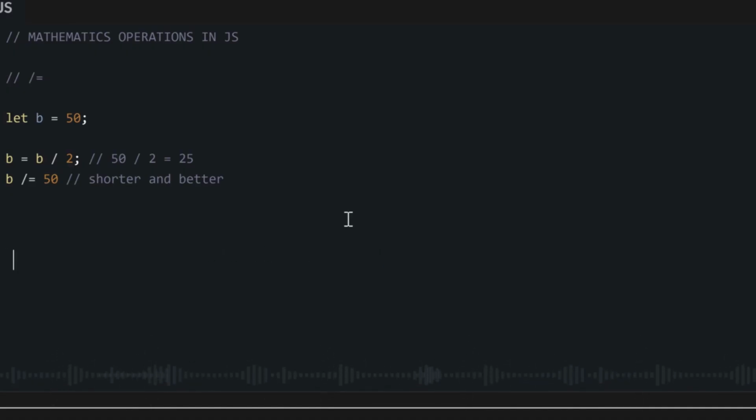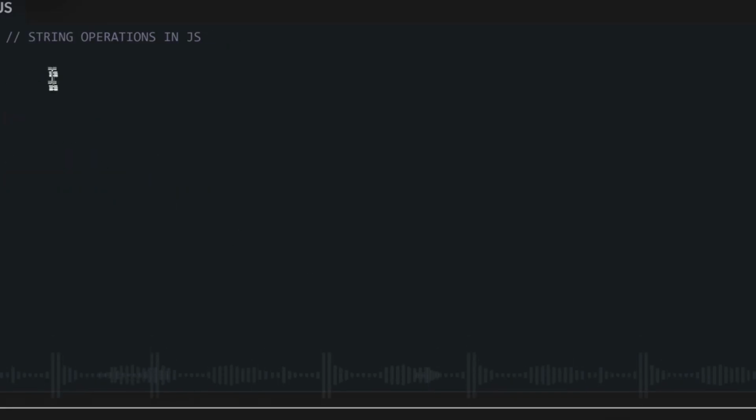Now, moving on from number operations to string operations for JavaScript, how to work with strings. I told you that to write your strings, you put them in double quotation marks. But I also said we can use single quotation marks instead of double quotes. Now, when do we decide to use single or double? Well, usually you will use single if you are using actual literal quotation marks inside your strings. That is, if you want to quote something inside your string, and you are not just using the quotes as a way of writing strings, but using the quotes as quotes, so that it is literally part of the string that you want to write.